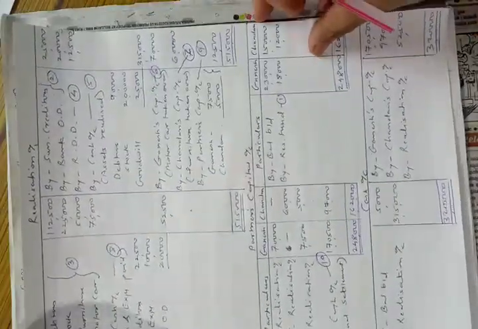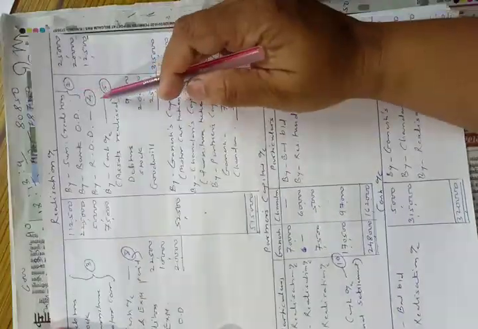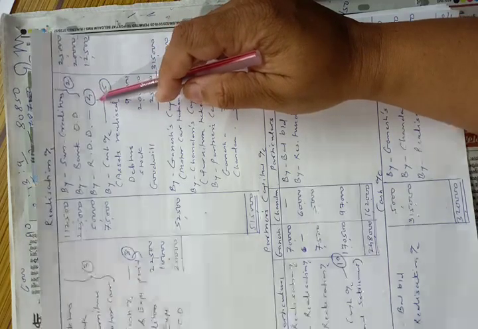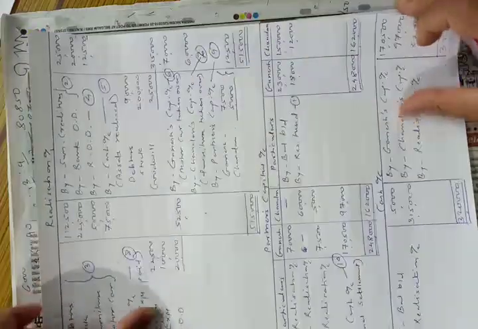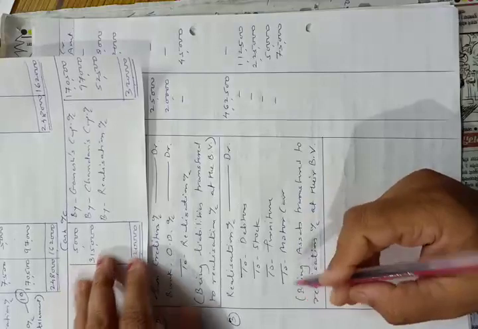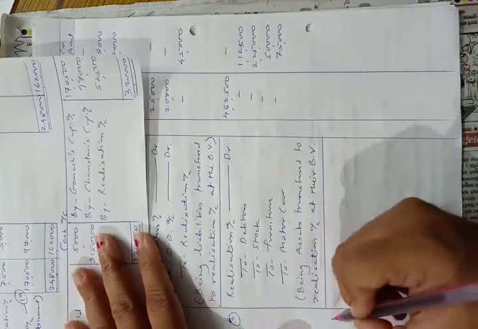Now the entry of transferring of provision for doubtful debts or reserve for bad and doubtful debts, that is RDD. Entry will be RDD account debit to realization account.